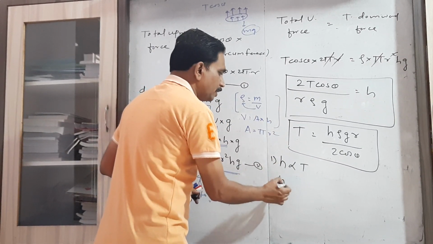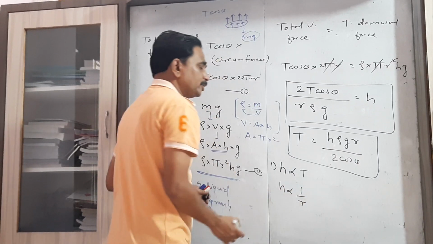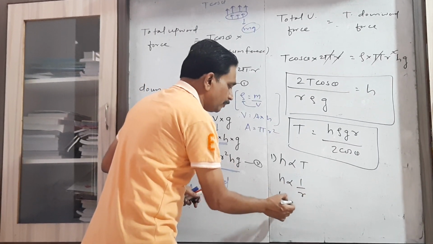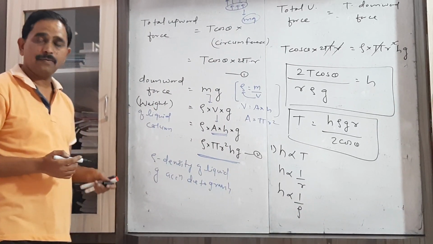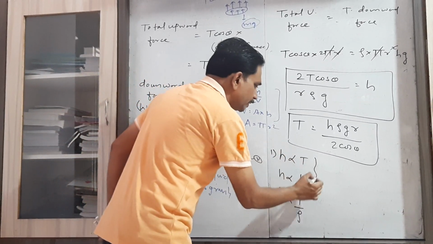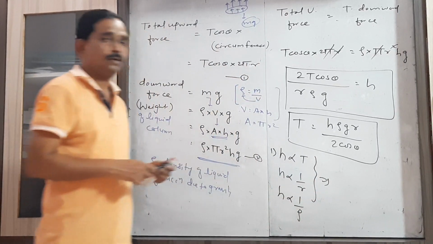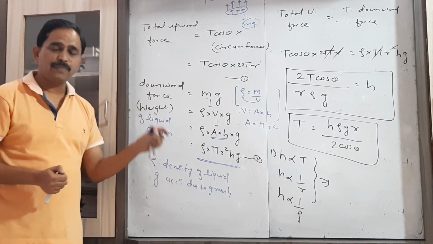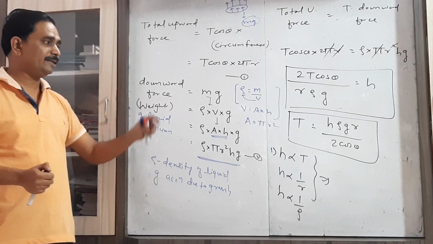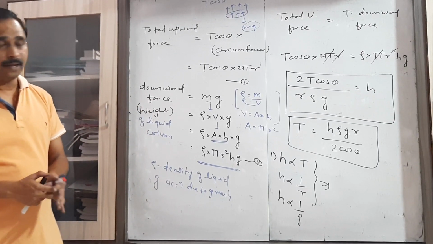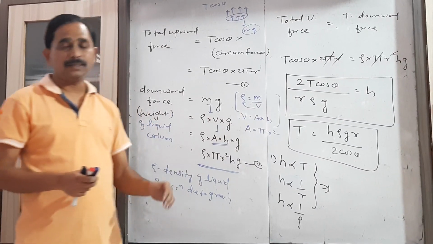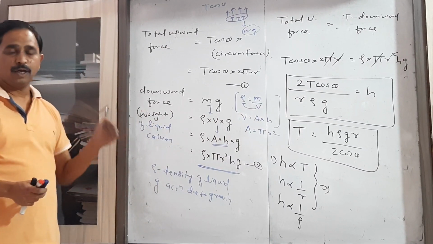It is inversely proportional to the radius of the capillary tube. It is inversely proportional to the density of the liquid. These are the points which can be used to solve simple problems which can be asked in MCQs, that is the objective. This is a very important expression that can be asked for 3 marks in our board exam.